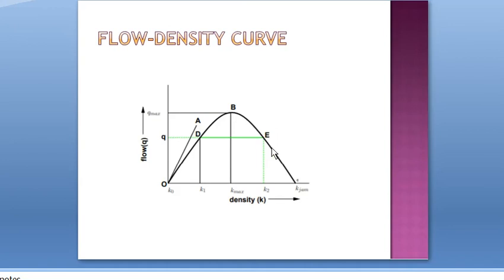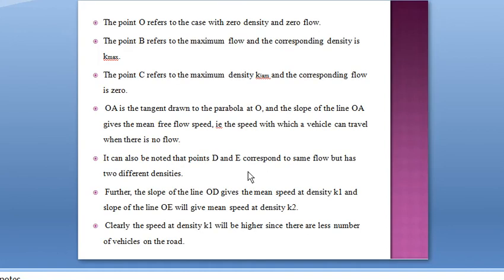When the number of vehicles again increases beyond this maximum point, the flow will decrease. When the density reaches the jam density or maximum number of vehicles, at that situation, flow will be zero. So this reaches the origin itself at point O. So at jam density, the flow will be zero. So the variation is a parabolic curve. Point O refers to the case with zero density and zero flow. The point B refers to the maximum flow and corresponding density is K max.